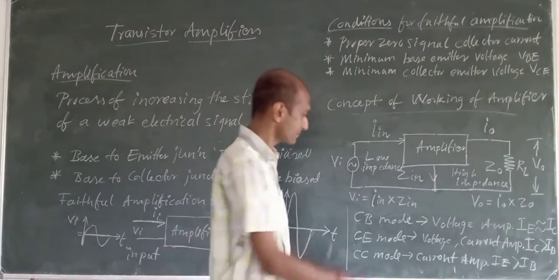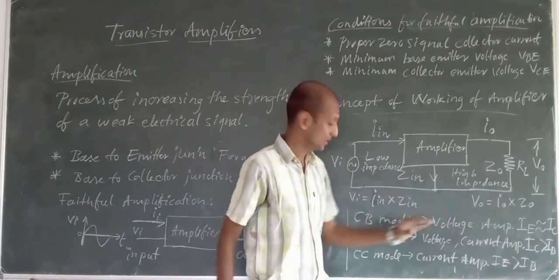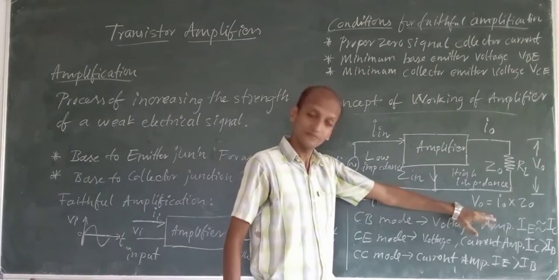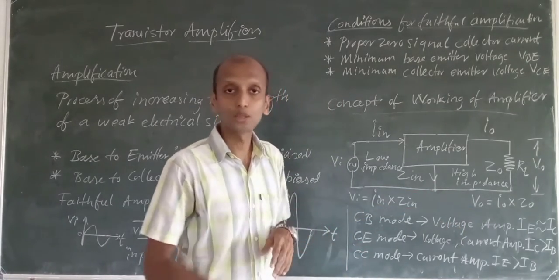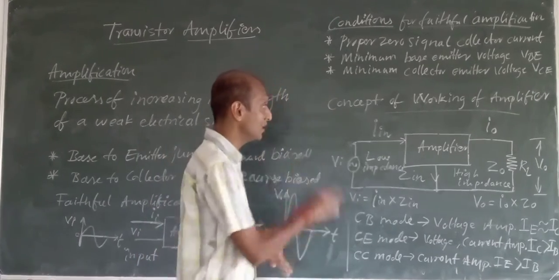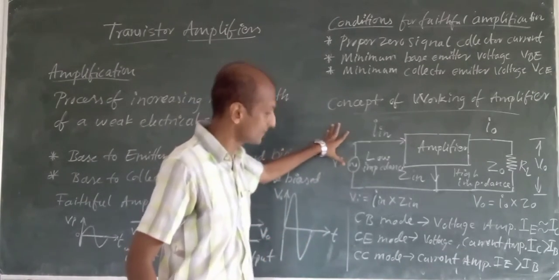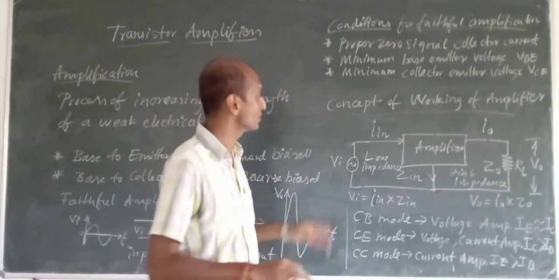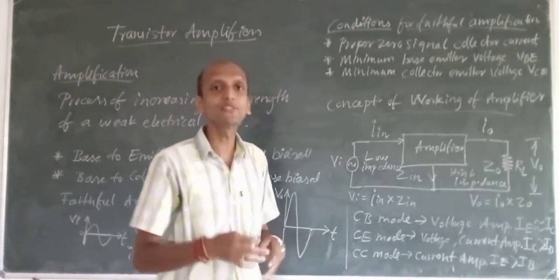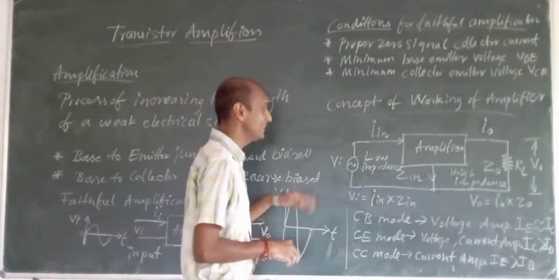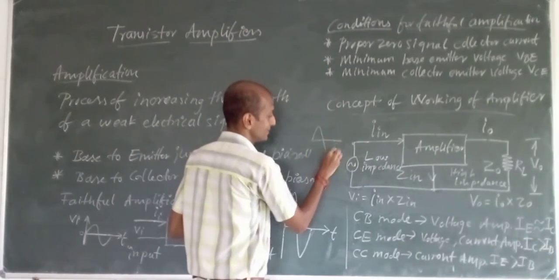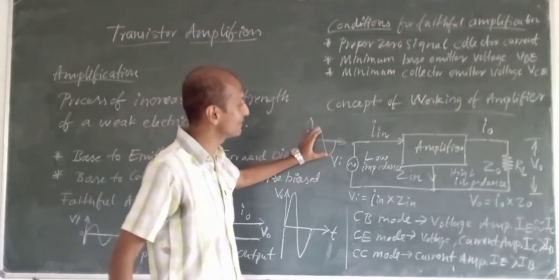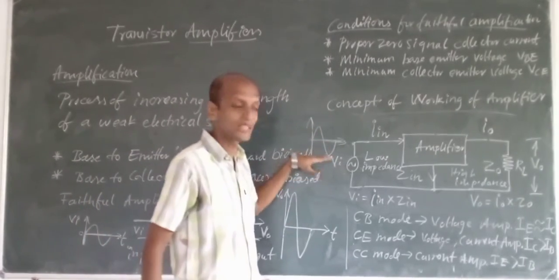So now V in, V out. This is a low, weak input signal, and I should get a high output voltage at the output. Now we will see how this amplification is going to happen. If I give a weak signal at the input having less strength, or a weak signal has been given at the input.